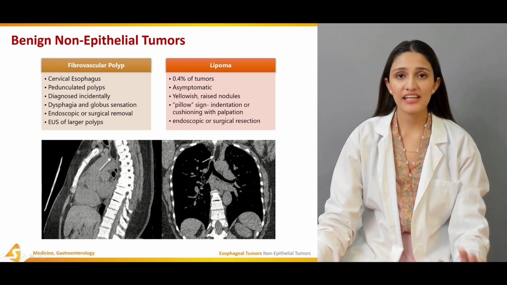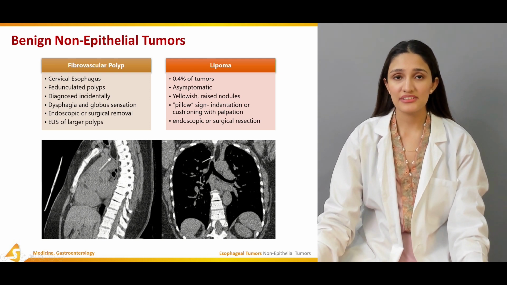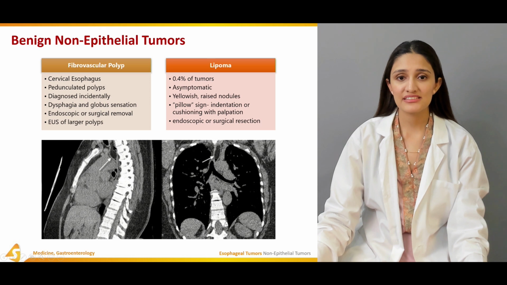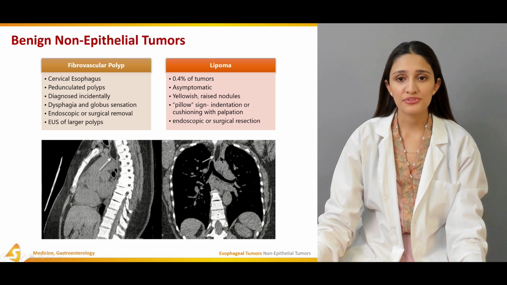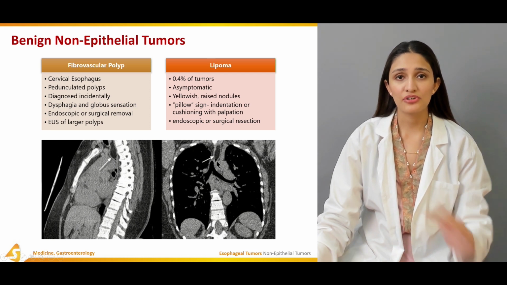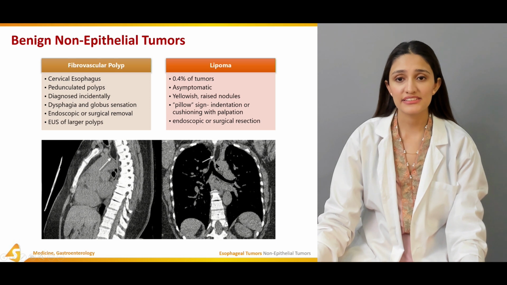This is a CT scan of a patient with lipoma. As you can see, this black structure over here is a lipoma, and it is present on this cross-sectional section of the CT scan.